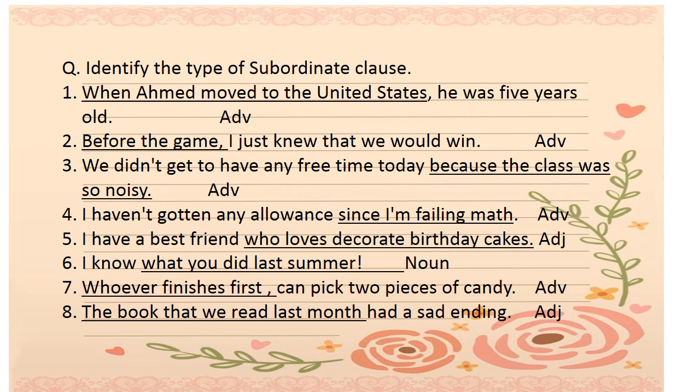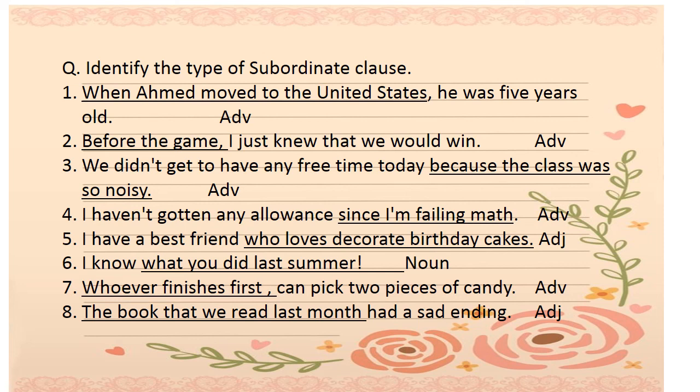Now, I know what you did last summer. I know is a clause, with subject and predicate. This is an independent clause. What you did last summer is giving us the answer to what I know. And a noun clause is giving us the answer of what.